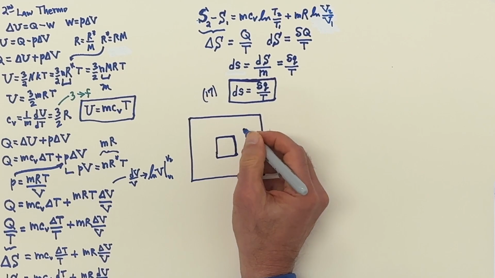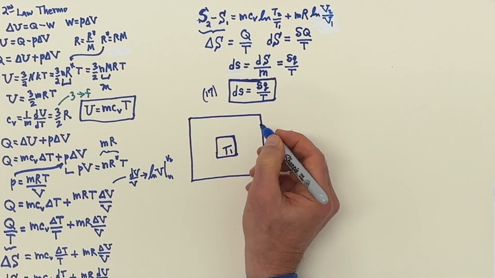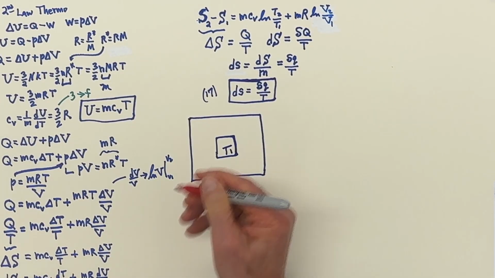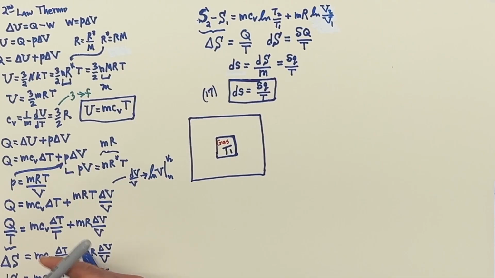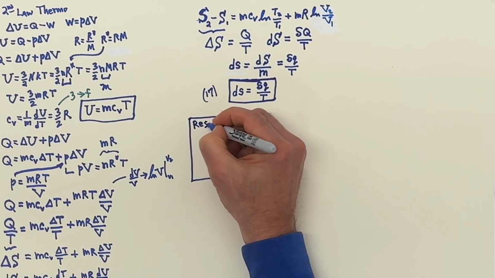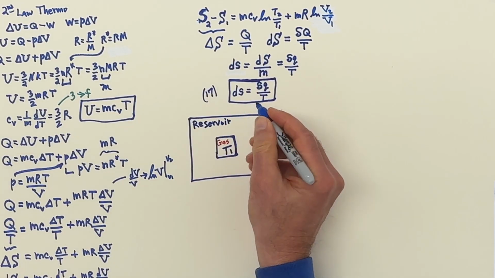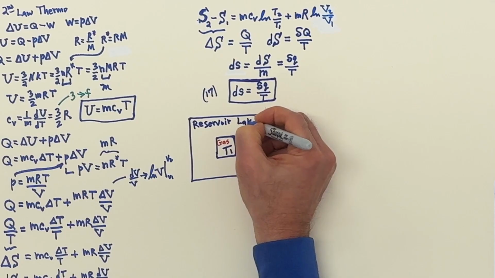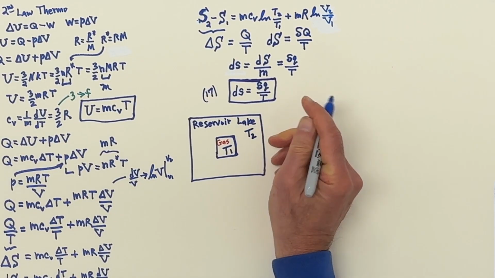All right. So here, this gas will have T1. That's going to be the gas in there. So we're going to say here we have a gas. And this here is a reservoir. We can think of that as a reservoir lake. And this is going to have temperature 2.